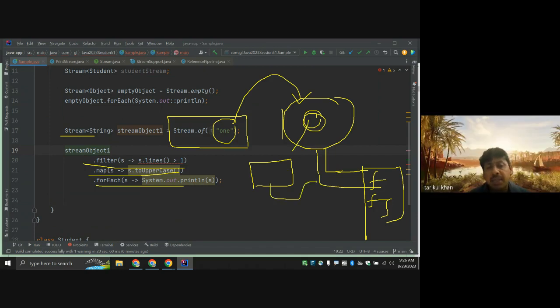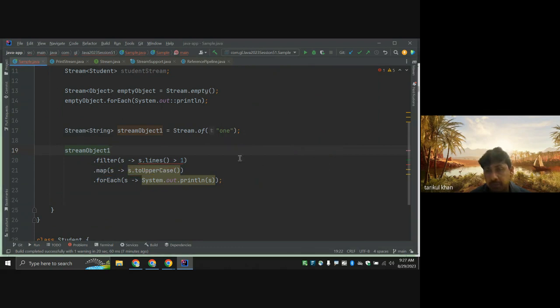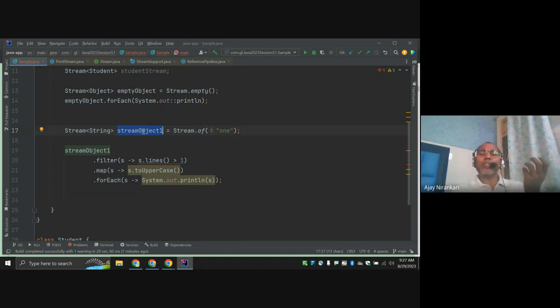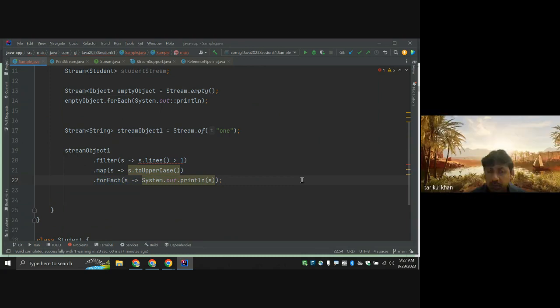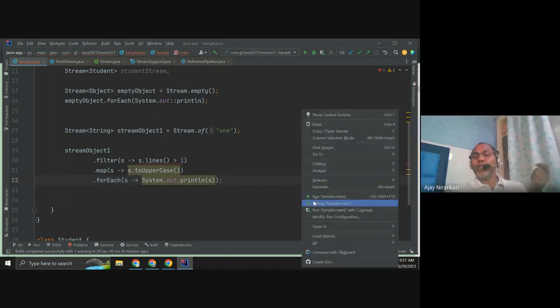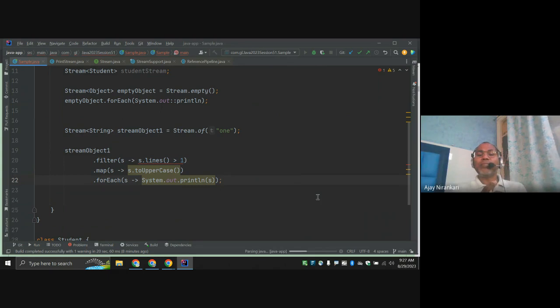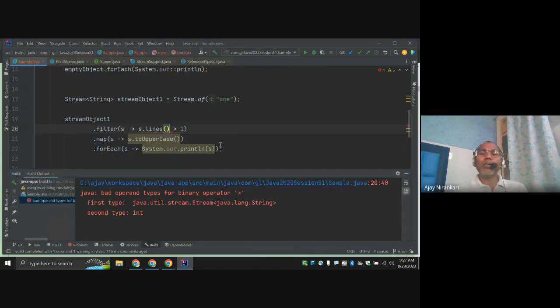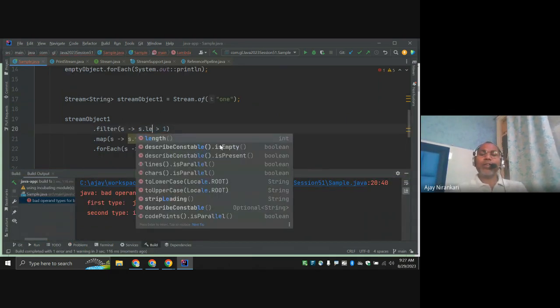So the stream object is from the stream method. This is stream object 1. The stream object 1 is of type string. This is the interface, and this is the object. Now we have an object, so we can call the methods defined in the interface. This interface defines filter, map, forEach. If you run, you get data. Okay, here it should be length.